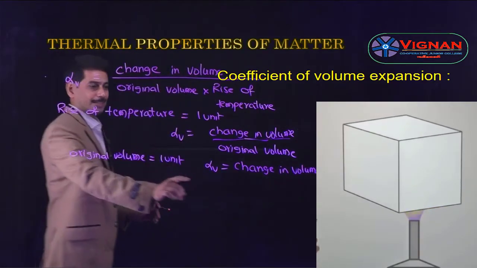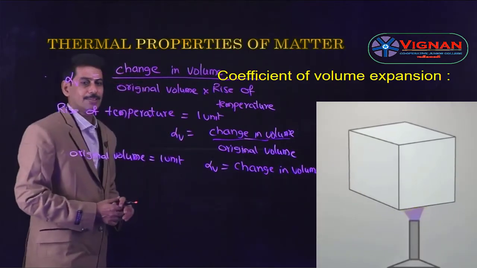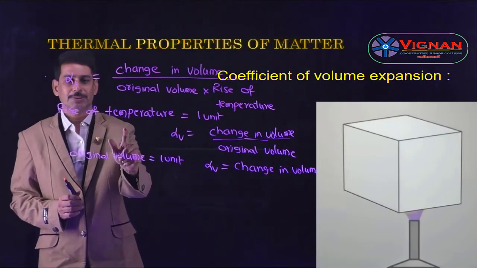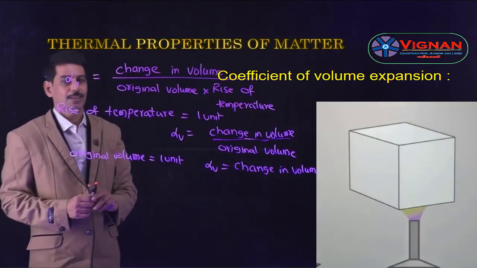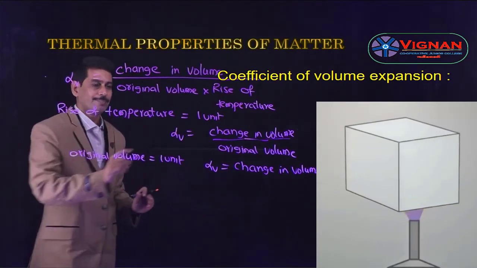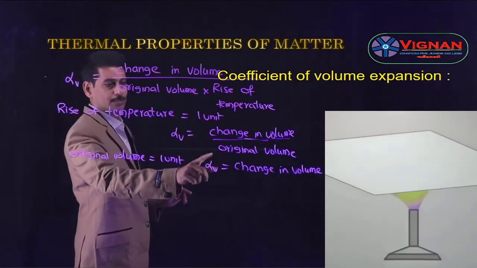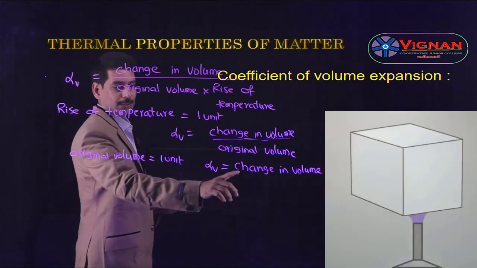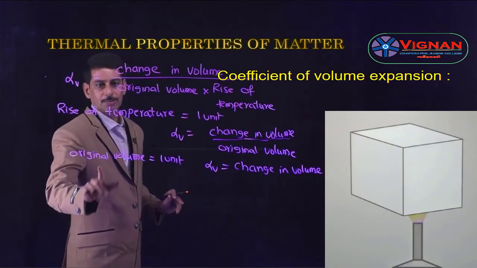So alpha V is nothing but change in volume. So it can also be defined as change in volume per unit original volume per unit rise of temperature. So alpha V, or the coefficient of volume expansion, is defined as the ratio of change in volume to its original volume per unit rise of temperature, or it can also be defined as the change in volume per unit original volume per unit rise of temperature.